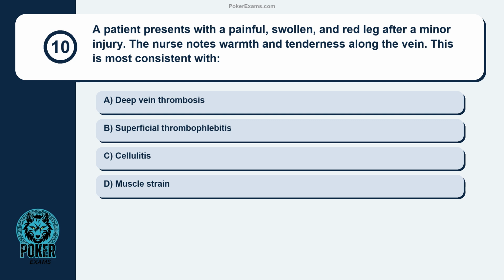Question 10. A patient presents with a painful, swollen, and red leg after a minor injury. The nurse notes warmth and tenderness along the vein. This is most consistent with deep vein thrombosis, superficial thrombophlebitis, cellulitis, muscle strain.